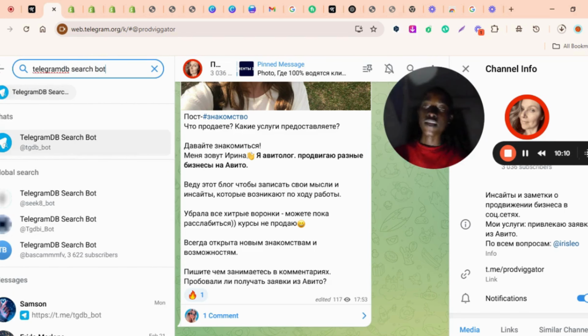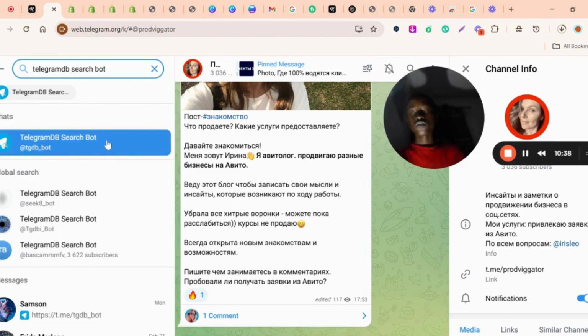Mine doesn't show monthly users because I'm using the bot. The ones that have monthly users under them are the original ones, and the one with TGDB underscore bots is the real bot. All these other ones are just fake. So let's first go with the first bot.